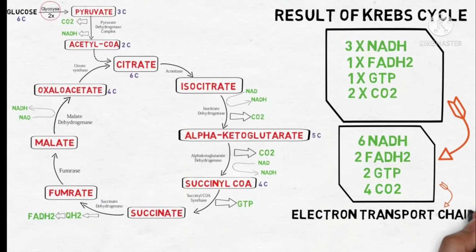We can define the Krebs cycle as the final common metabolic pathway for the oxidation of acetyl CoA obtained from carbohydrates, lipids and protein, that means amino acids, to carbon dioxide, water and energy. The tissue site is all the tissues of the body except RBC and lens, because these two lack mitochondria, and the intracellular site is the mitochondrial matrix. The starting material is acetyl coenzyme A and the end product is carbon dioxide, water and energy.